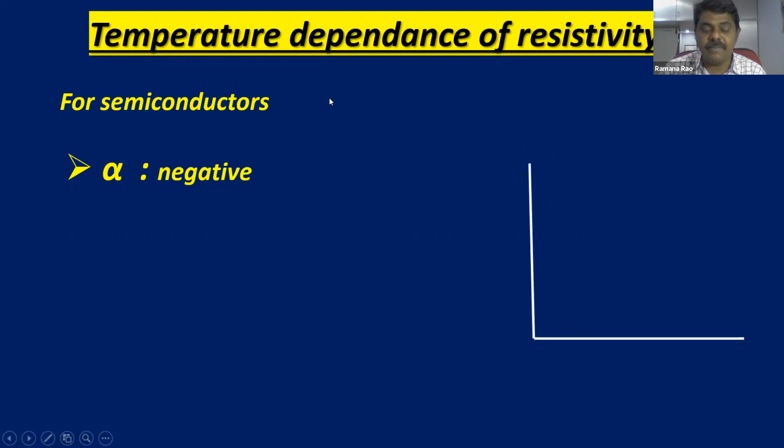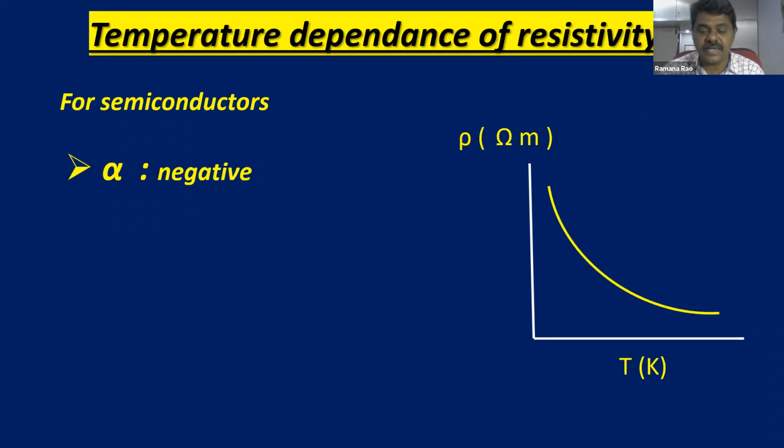Now you can see with the help of a graph. Take temperature on the x-axis and resistivity on the y-axis. With temperature, resistivity decreases. You can see it is decreasing. Initially it has a high value, and gradually it decreases. This is not a linear variation again. Which kind of variation is it? It is a rectangular hyperbola.